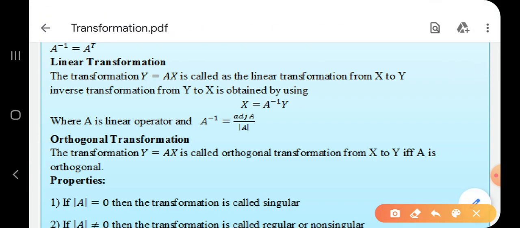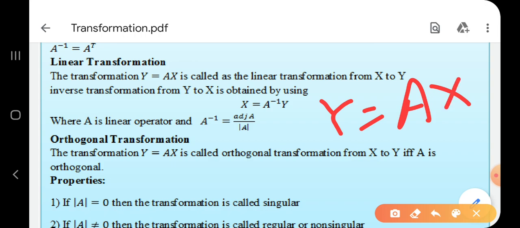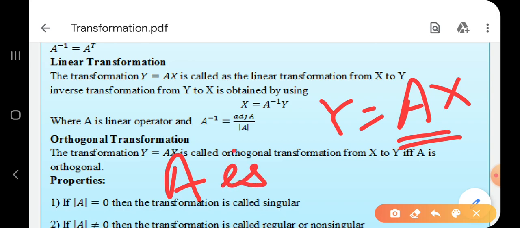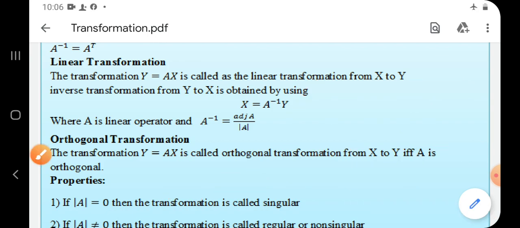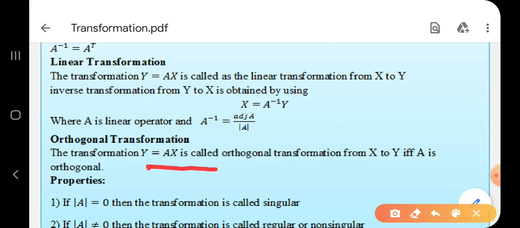Okay. Now what is meant by orthogonal transformation? From this y equal to Ax concept, I get three definitions. Everything depends on this A. If matrix A is orthogonal, then the transformation y equal to Ax is an orthogonal transformation. So a transformation y equal to Ax is orthogonal if and only if matrix A is orthogonal.